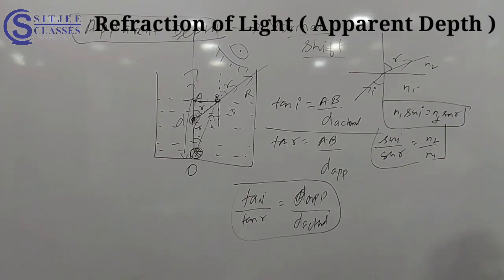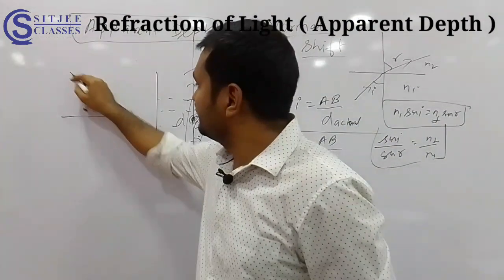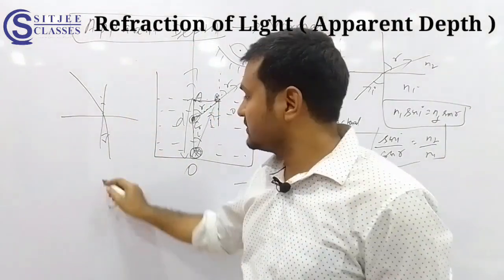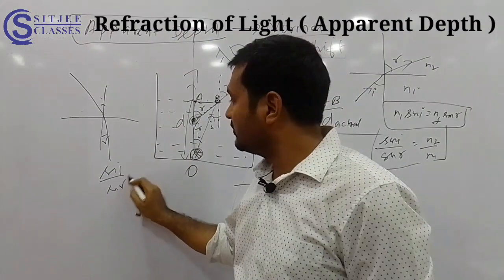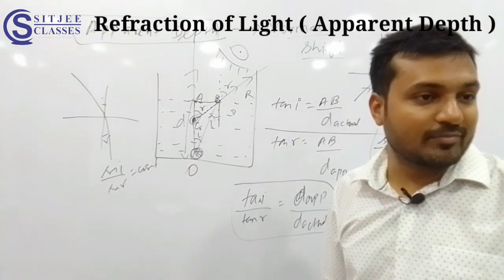You remember sin I by sin R equal to constant, where we derived that like this. Ray was coming, this was I and this was R. Sin I by sin R equal to constant, and that constant what you call refractive index, mu.